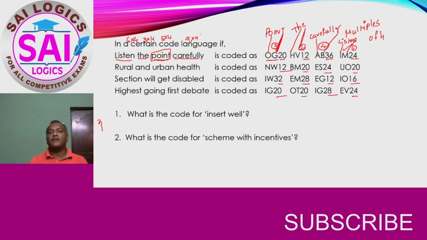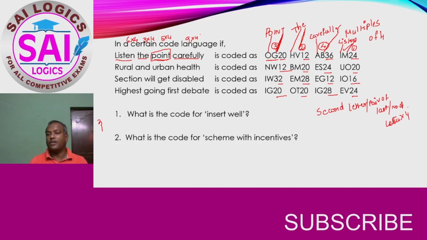So second letter has come first and followed by pair of last letter followed by number of letters into 4.